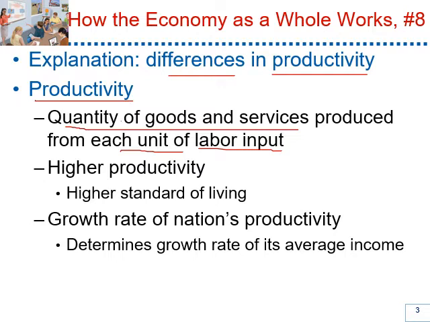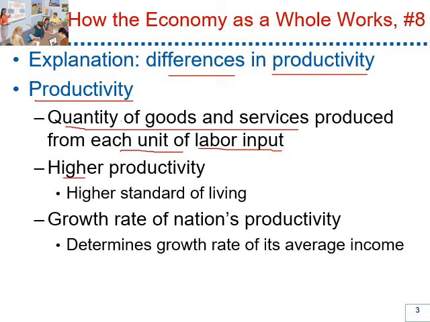The productivity of a worker from Apple is 200 iPhones per hour. The productivity of a worker of GM, or General Motors, is 15 cars per week.